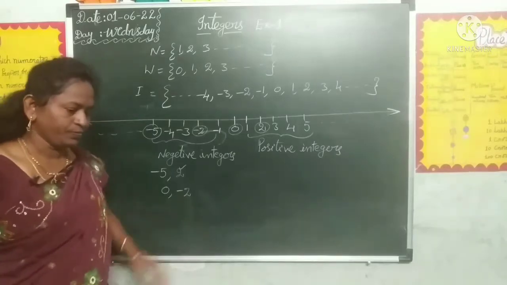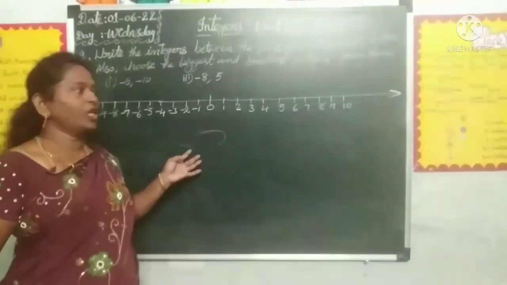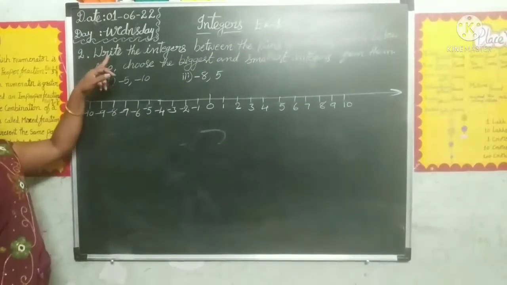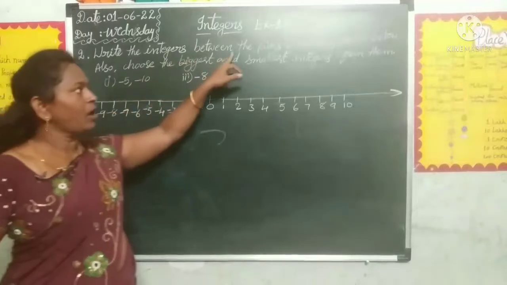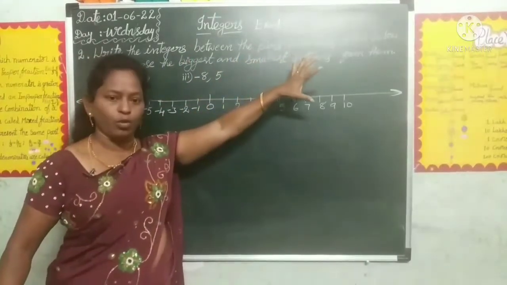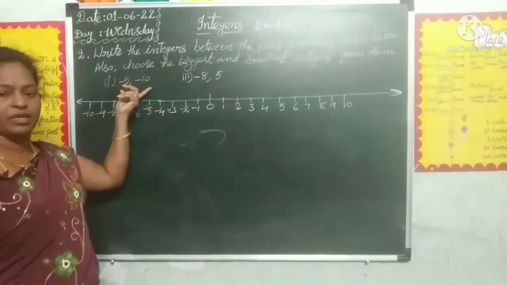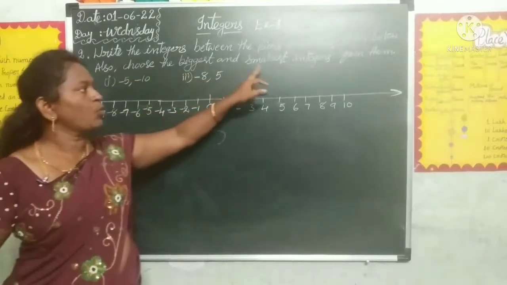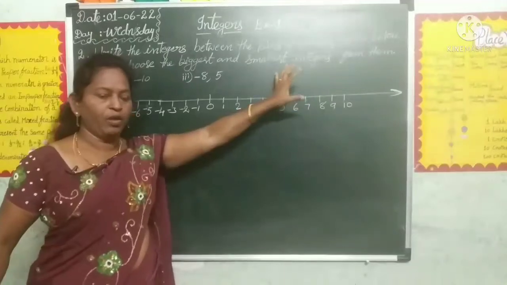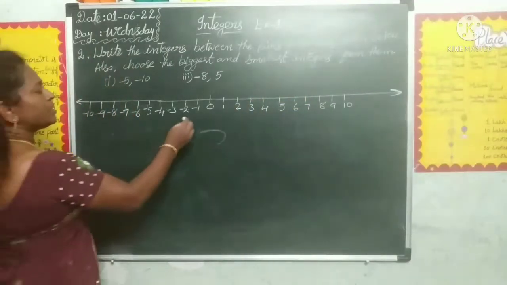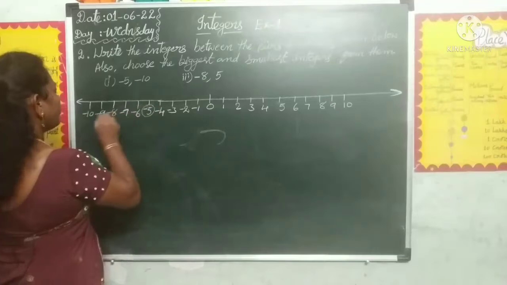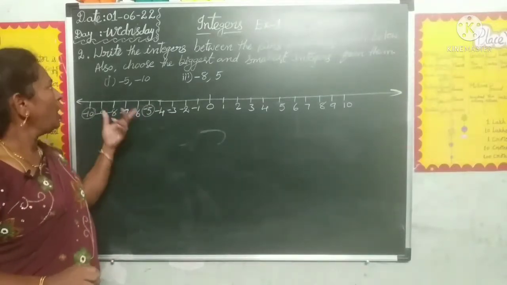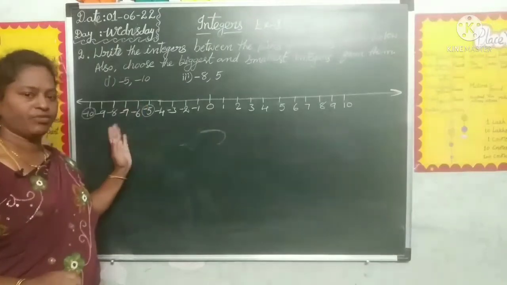Now learn exercise 1. So what is given? Second question. Write the integers between the pair of integers given below. Here pair of integers is given and what they are asking to do, also choose the biggest and the smallest integer from them. First we have to write the integers between -5 and -10. Then we can write which is the biggest and smallest integers from them.